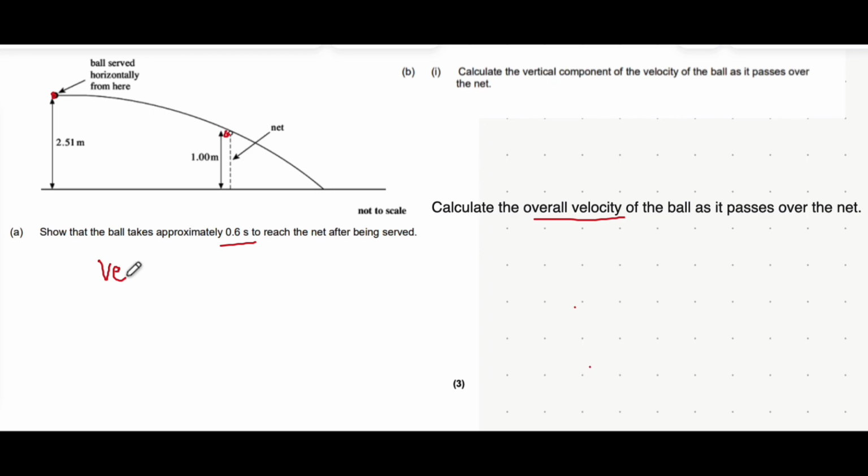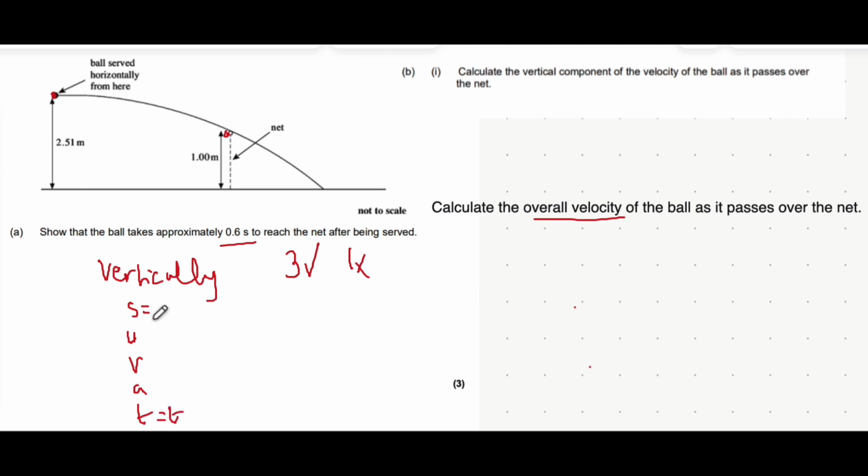So let's split this up into vertical and horizontal parts, starting with the vertical part of the motion. When you're using the Suvat equations, one tip I'd give is you always need 3 known variables and 1 unknown variable in order to use one of the 5 equations. It would be useful if you have the equations open on another tab. So we're trying to find the time in this case.